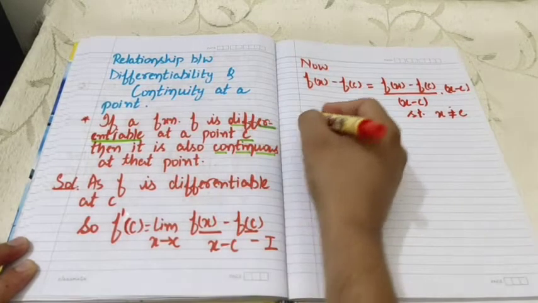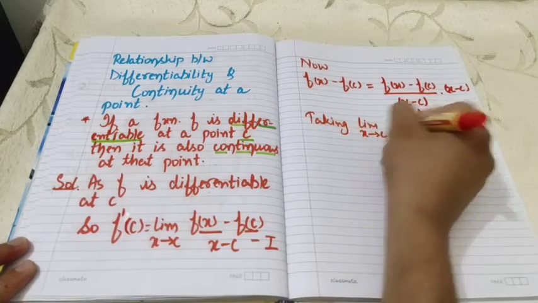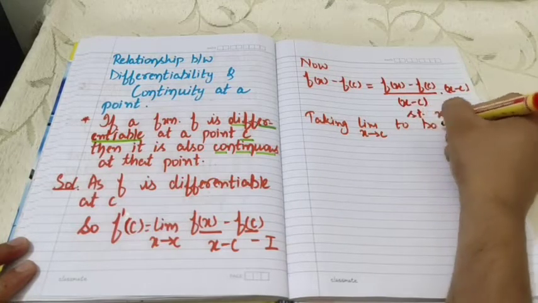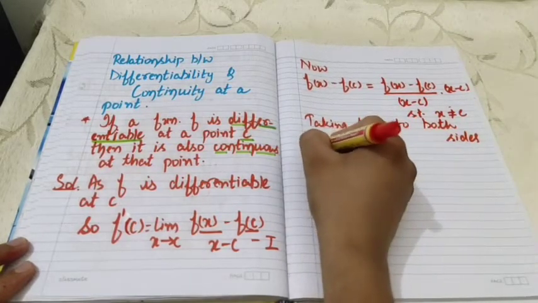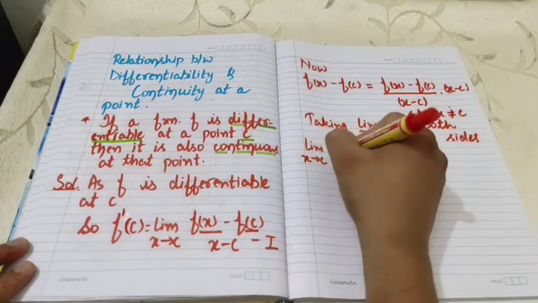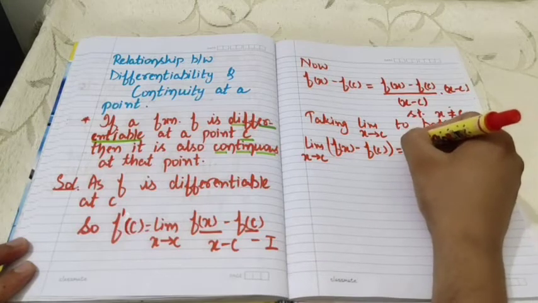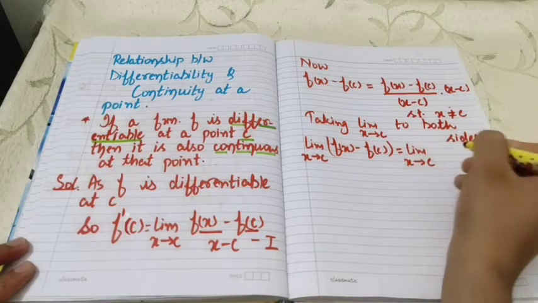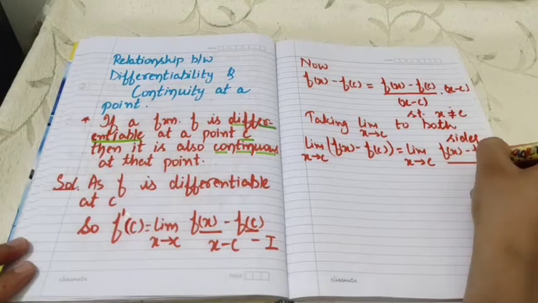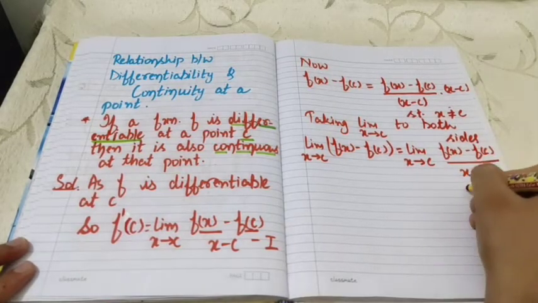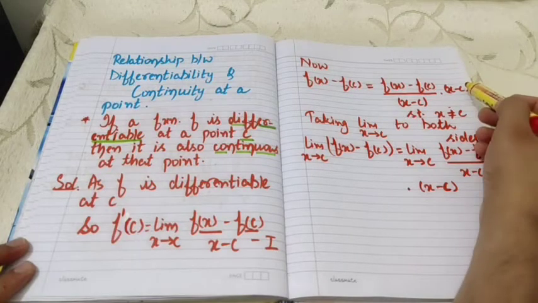Now by taking the limit x approaches C on both sides, we get the limit x approaches C of f(x) minus f(C) is equal to, on the right hand side, the limit x approaches C of f(x) minus f(C) whole divided by x minus C, into x minus C, which is in the numerator of the right hand side, will remain as it is.